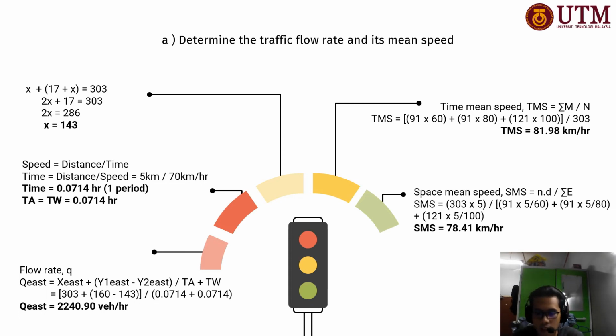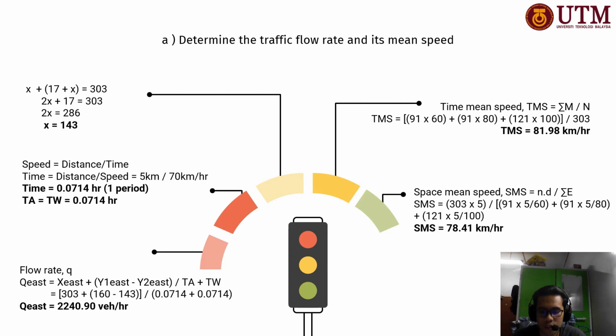Right, I think that's correct. The time is the same, so we add 0.0714 hour and another 0.0714. From that, we get Q for the car as 224.90 vehicles per hour.